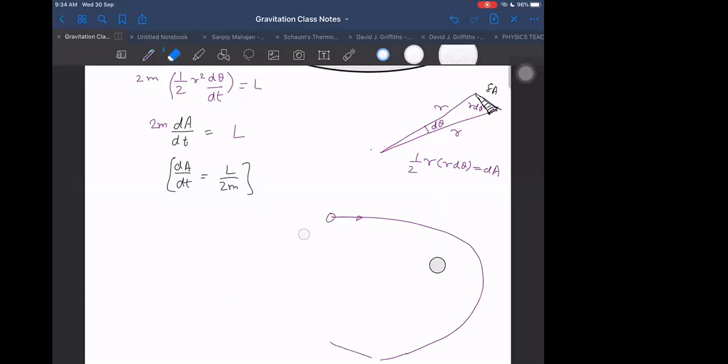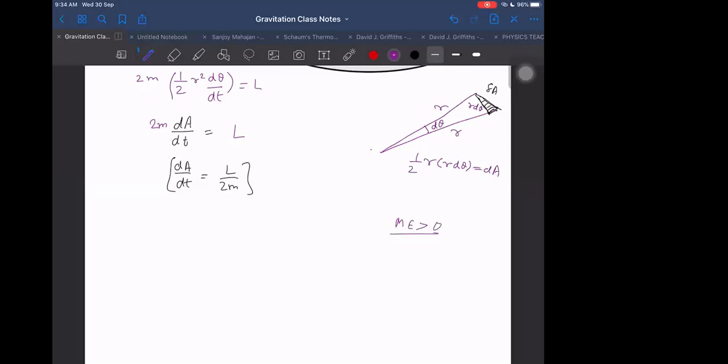Such orbits are also possible, but for that we need to provide larger energy. If the total mechanical energy of the system is greater than 0, then the path followed will become hyperbolic. I will tell you the reasons why, but I am just briefly introducing all these things right now. If mechanical energy is 0, then it becomes parabolic. If the overall mechanical energy, kinetic energy plus potential energy, comes out to be negative, then the orbit is a bonded orbit.